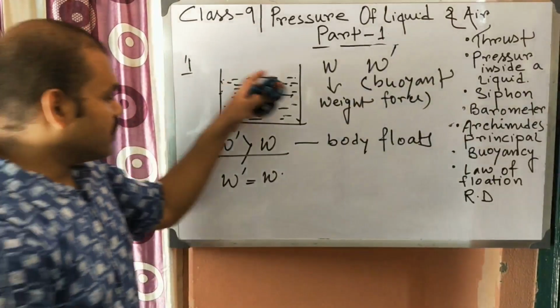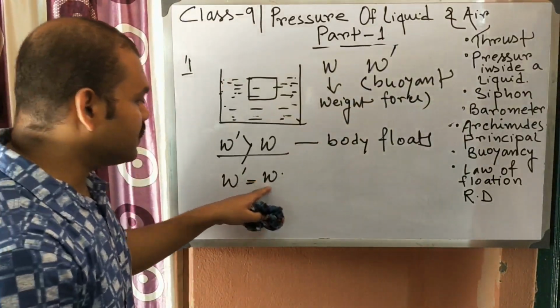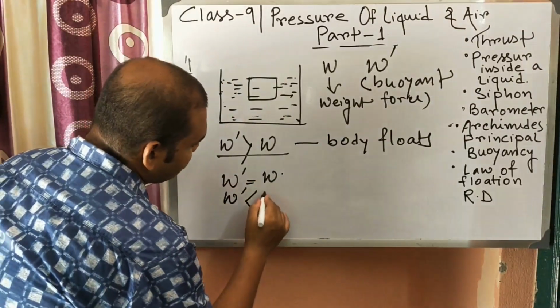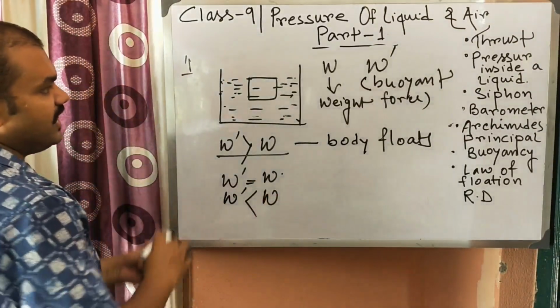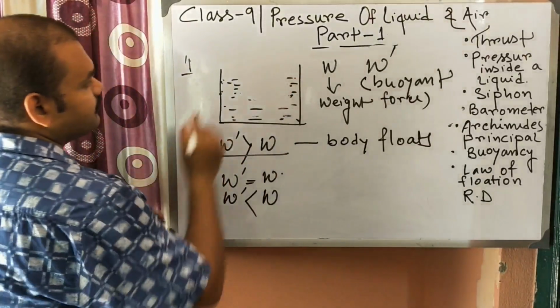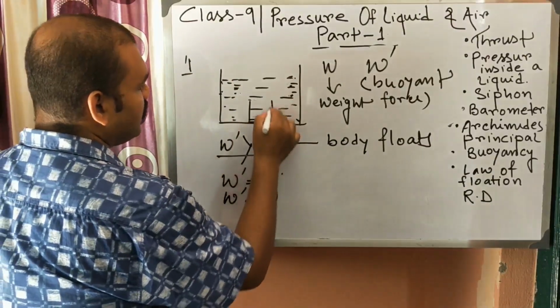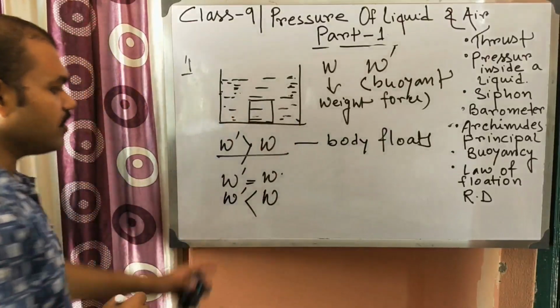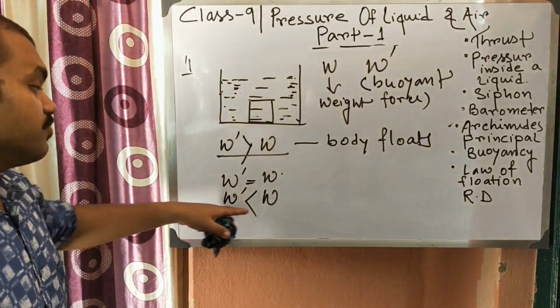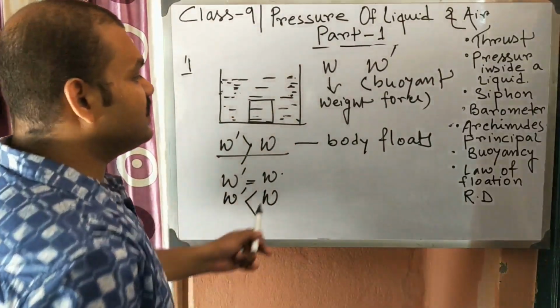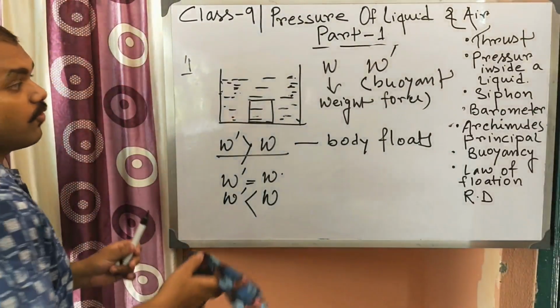And when W prime is less than W, then the body will sink to the bottom, because W is much more than the buoyancy. So this is the law of flotation.